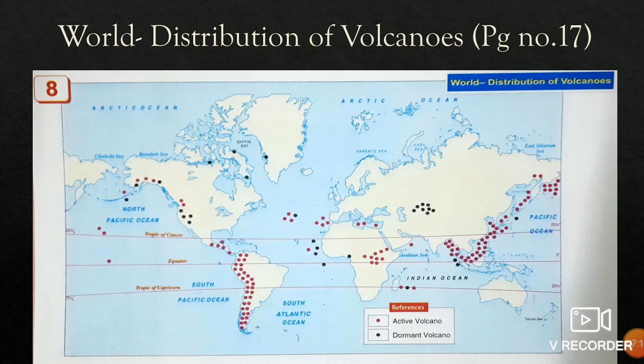So these were your volcanoes, and one is in your Indian Ocean also, near your Madagascar. This is your Madagascar. So here is one dormant volcano and two active volcanoes. One is below the equator, below Tropic of Cancer, three are there. So I hope you have done this map.